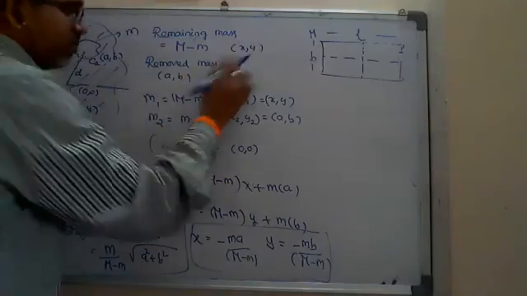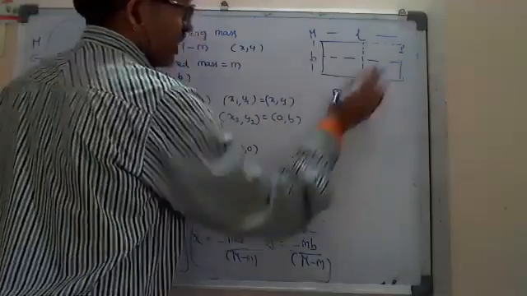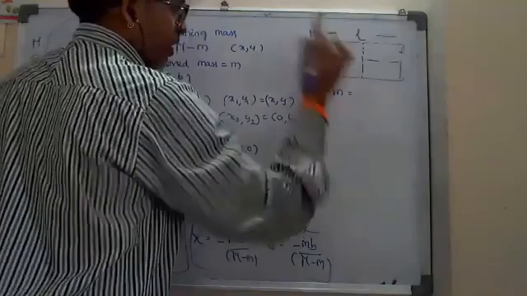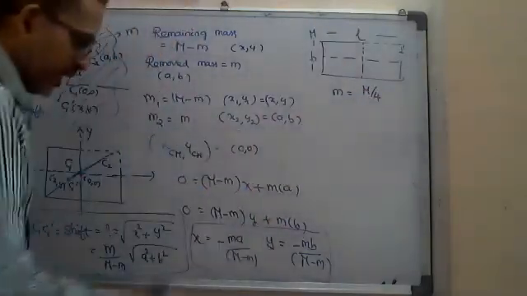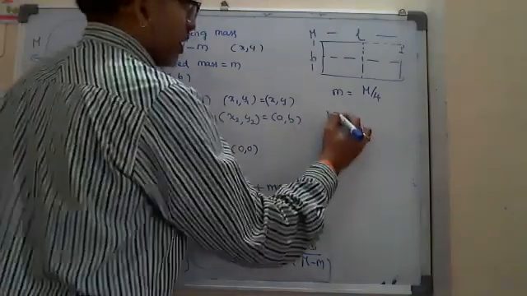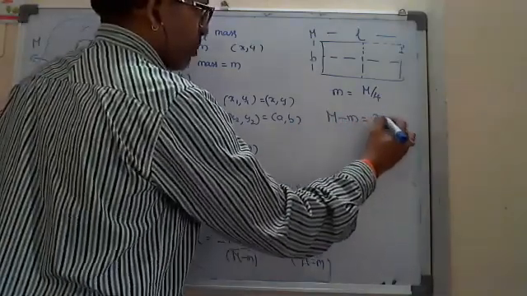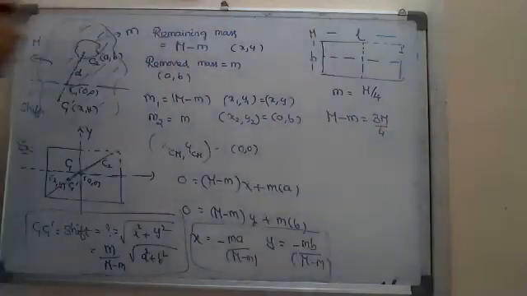Removed mass small m is 1/4 part of the full rectangle, which is M by 4. So the remaining mass, M minus m, is 3M by 4.